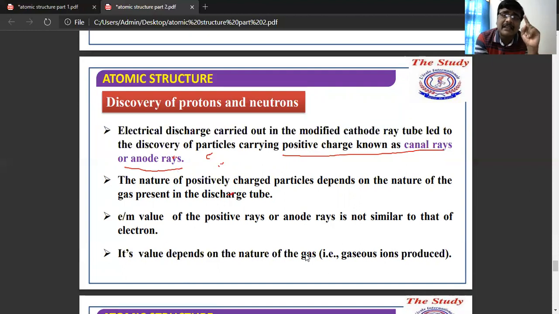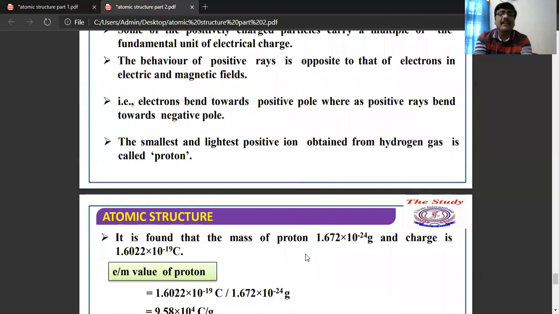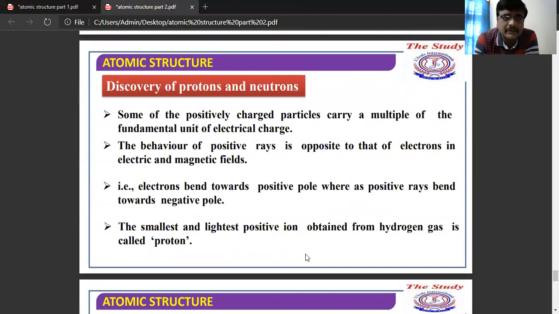Why? Because in the case of cathode rays, the e/m value is independent of the gas. But here, this value depends on the nature of the gas. So the behavior of these positive rays is opposite to that of electrons.